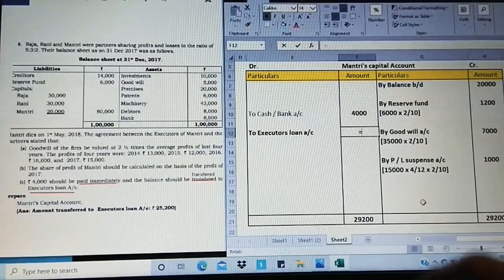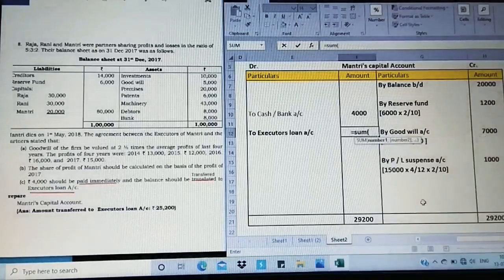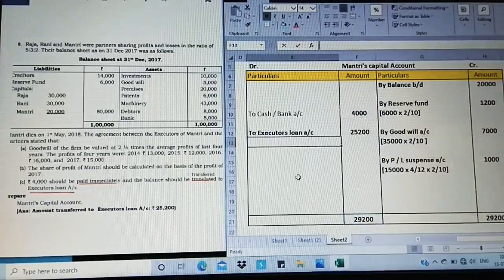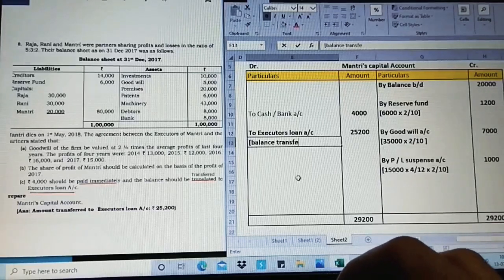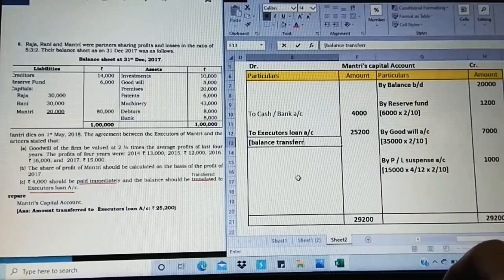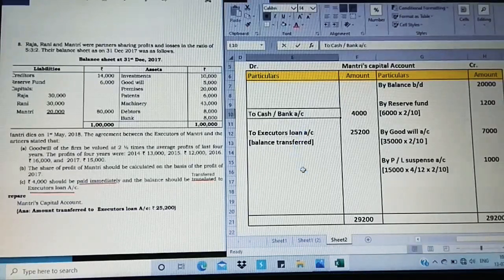So the balance which we find, 29,200 minus 4,000, is 25,200. This balance is transferred, equal to the figure which is given in the question. Just observe 25,200. So this is how very simple it is.